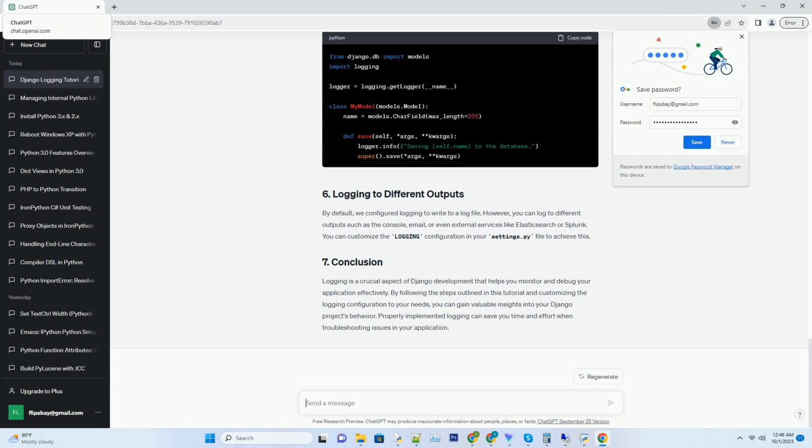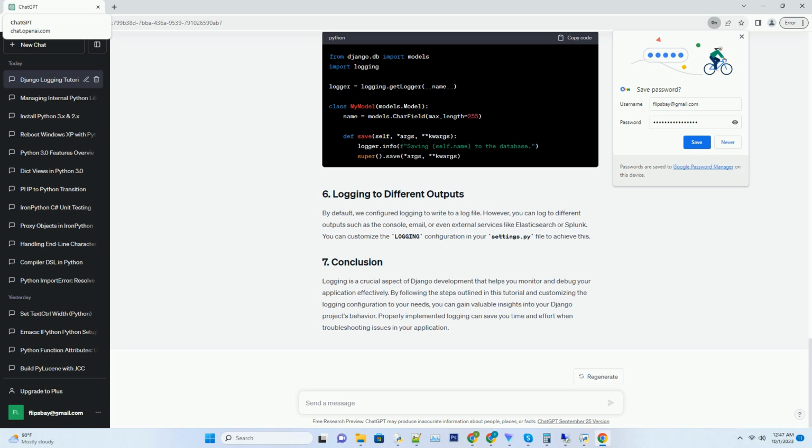Now that you have configured the logging settings, you can access the logger within your Django code. In any Django module where you want to use logging, import the logging module and create a logger instance. Django logging supports multiple logging levels, each with its purpose. The most commonly used levels are: